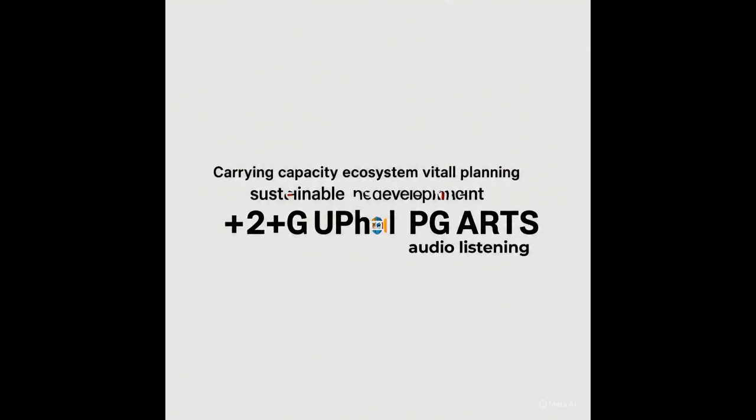These are the four key elements of the development of nature and social system.